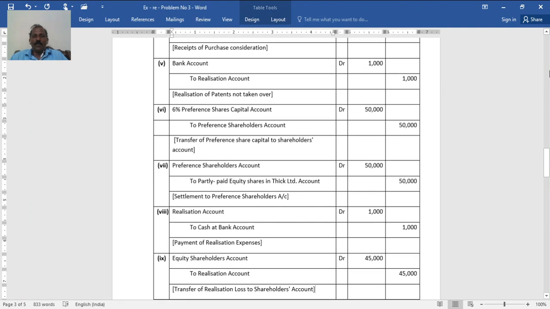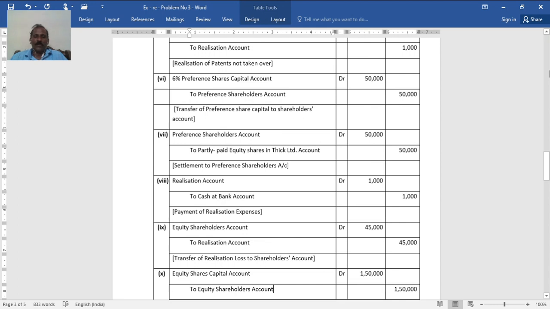Then bank account debited to realization for patents realized 1,000, like the previous problem where sundry debtors realized. Then equity shareholders account debited to realization, that is realization loss. When you prepare the realization account, you will get the balance. The ultimate balance of the realization account must go to equity shareholders.